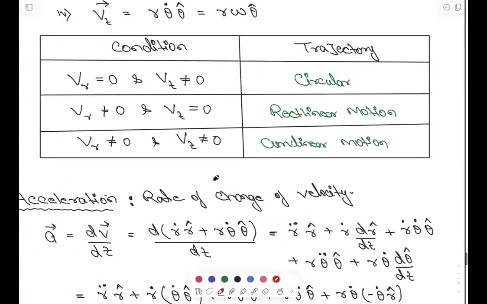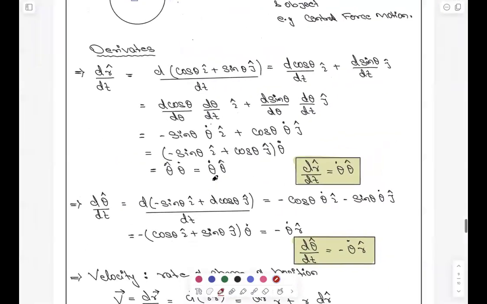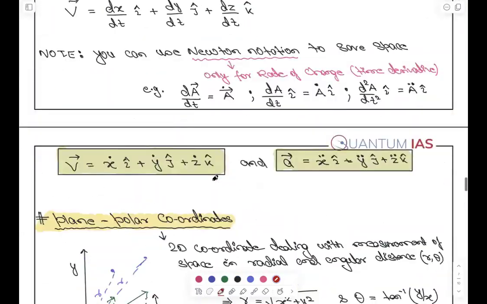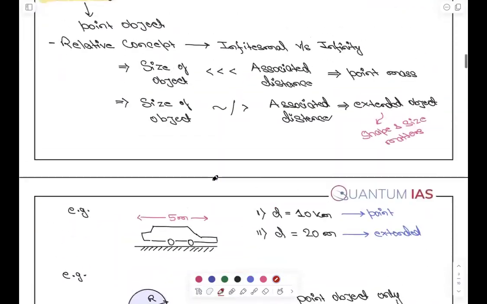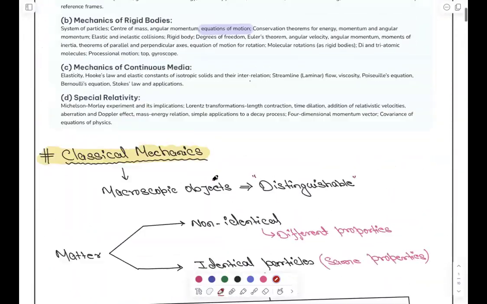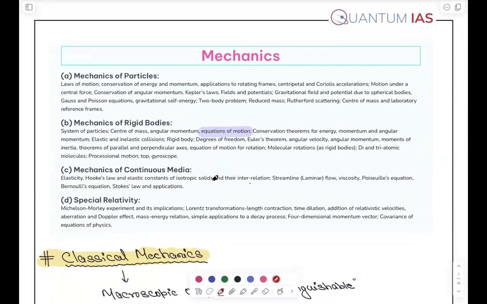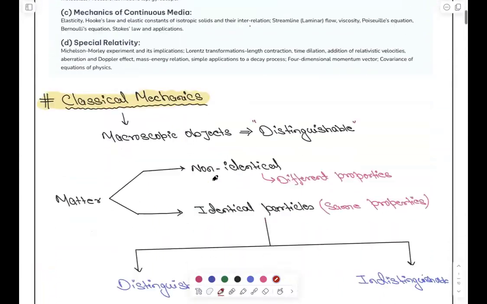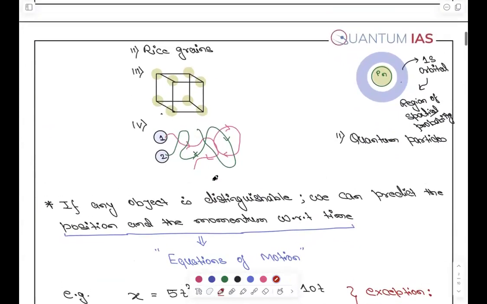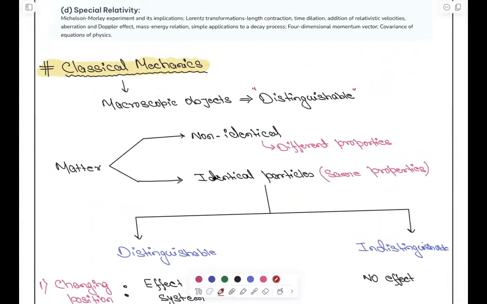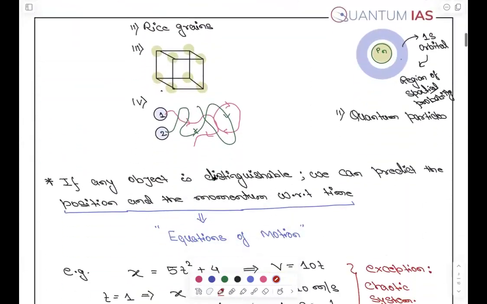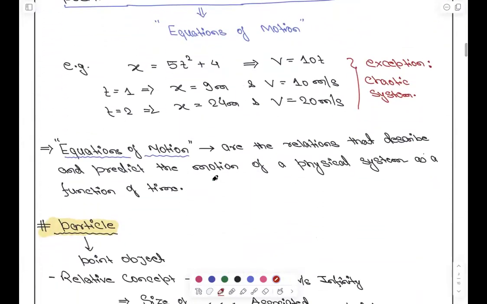ओके, स्टार्ट करते हैं हम लोग। आज क्या क्या देखा किया हमने, जल्दी से क्विक रिव्यू करते हैं। ठीक है, so in today's lecture we have started with the syllabus of the mechanics, right? Here we have started with the equation of the motion, right? Introducing the classical mechanics. What is the domain of classical mechanics, right? It is applicable on the distinguishable macroscopic object only, right? It can be identical but it should be distinguishable.